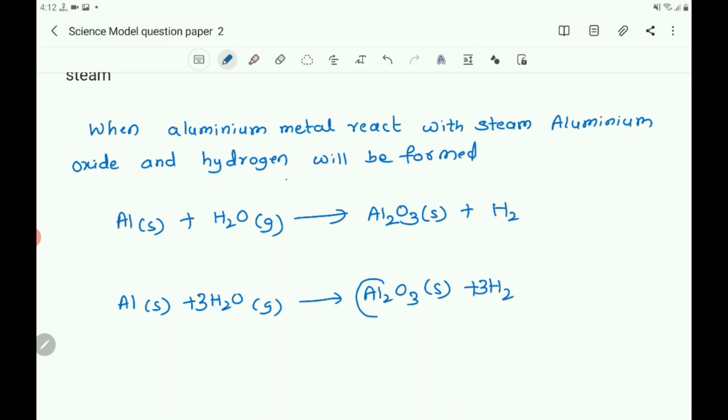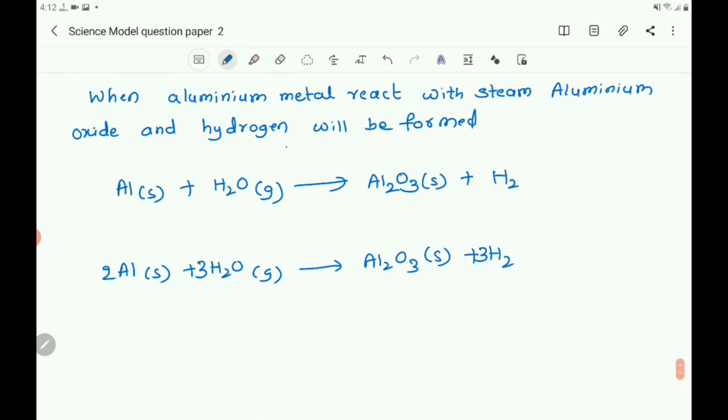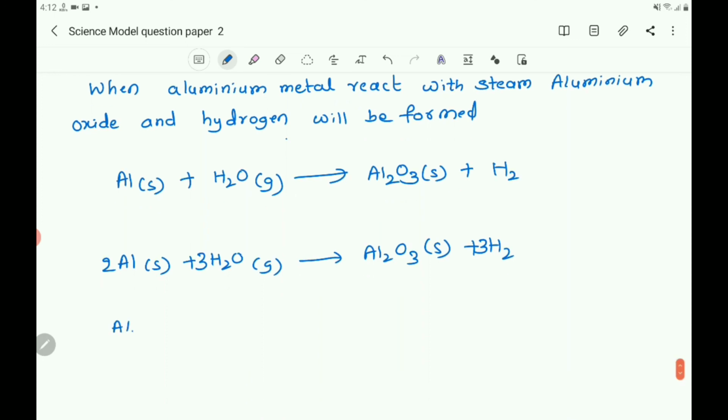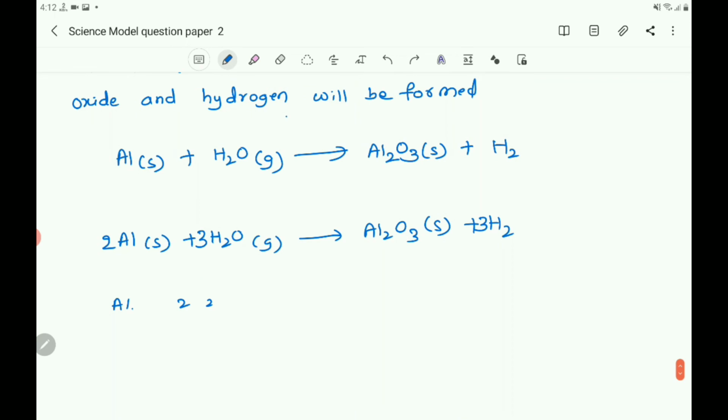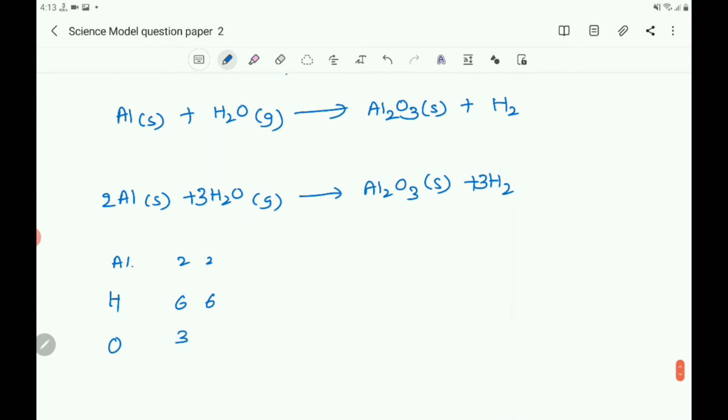Then Al2 is there, so you can write it as 2Al. Here you get aluminium 2 on both the reactant side and the product side. Hydrogen is 6 atoms on the reactant side and also 6 on the product side. Next, oxygen 3 and 3.